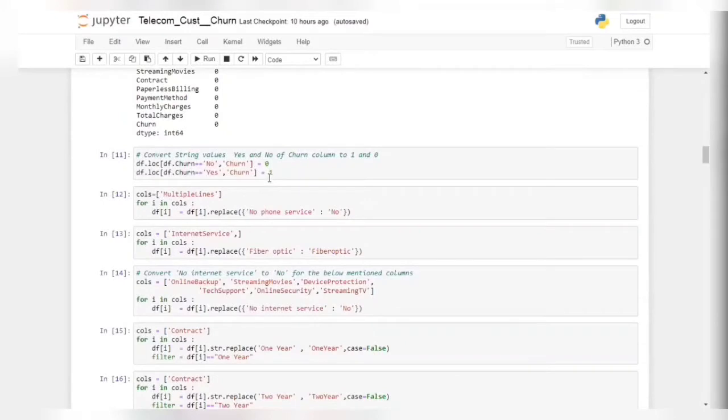In the next cell we have converted the string values into integer values. As we know that machine learning only understands numeric values, we need to convert these string values into numeric values. Churn is our target variable, and it has two values, yes and no. Yes depicts that the customer will churn out, and no depicts that the customer will not churn out. So 0 is assigned to no and 1 is assigned to yes. We have converted the string values yes and no of the churn column to 1 and 0 respectively.